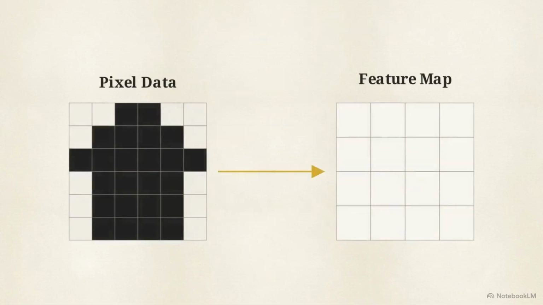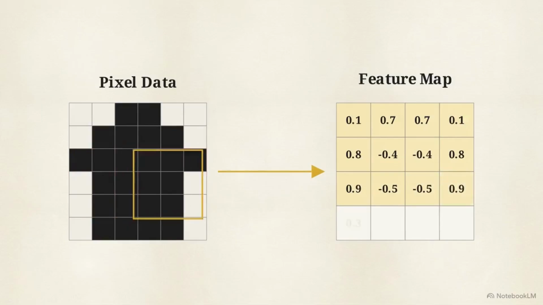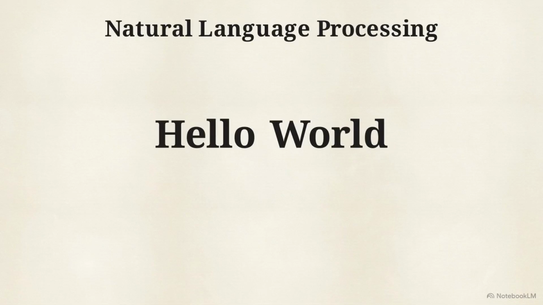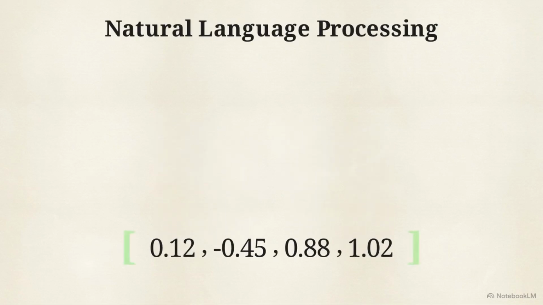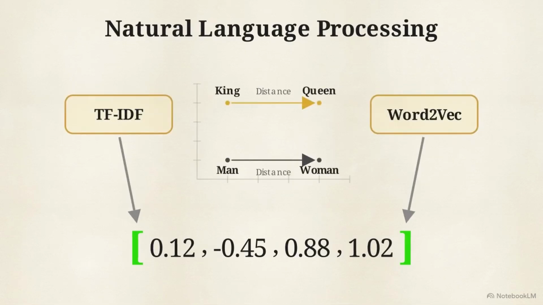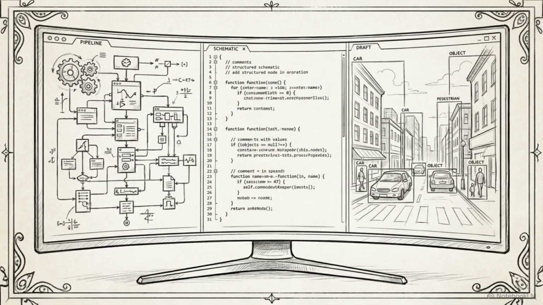After mastering basic neural networks, the curriculum branches into specific senses. Convolutional neural networks allow a computer to process and classify visual images. For textual data, you must learn natural language processing. This involves converting words into numerical data using algorithms like TF-IDF or Word2Vec. Mastering deep learning moves you beyond simple spreadsheet analysis and into building systems that process unstructured visual and textual data.